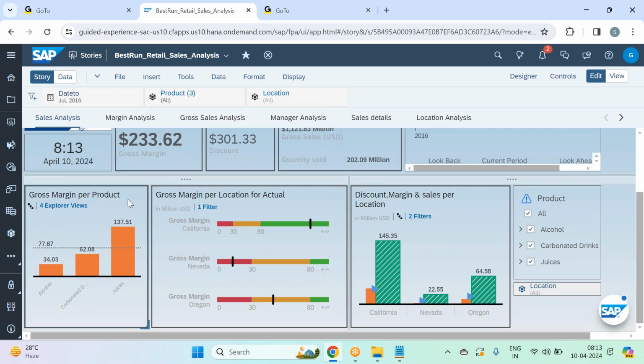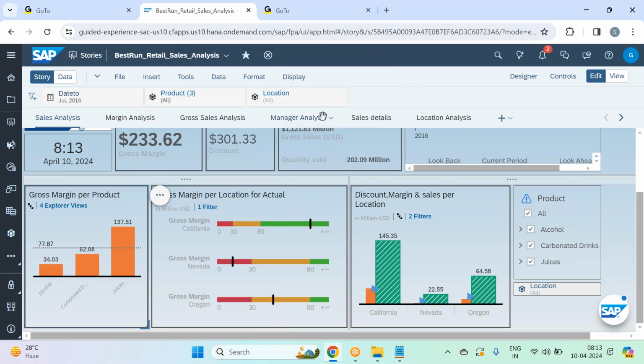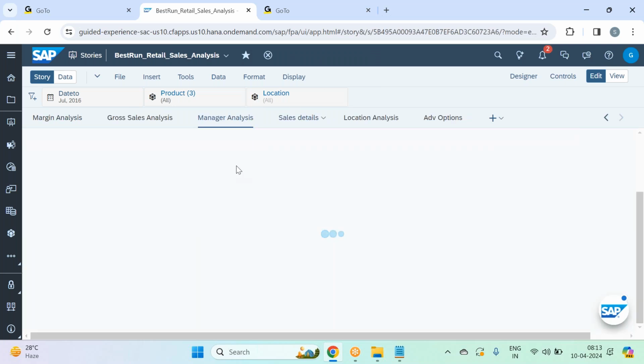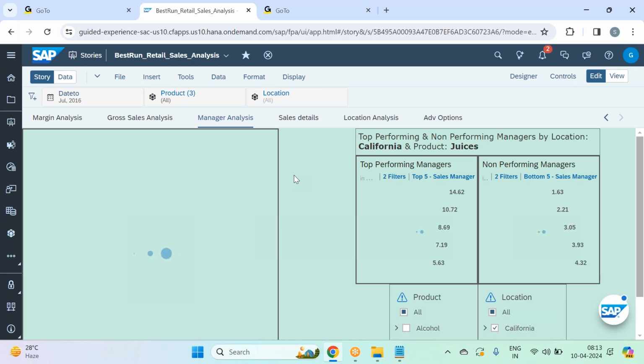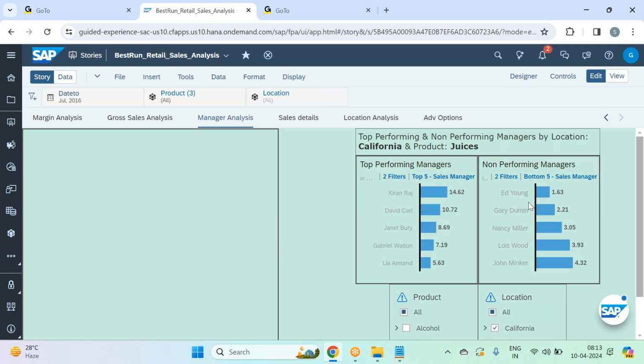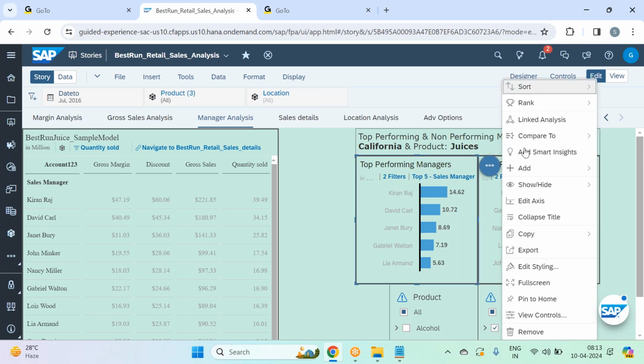Even in the widget level options also, guys, here you see we did the sorting. Okay, we applied rank parameters, right? You see here, the manager analysis, I applied rank parameters. The top 5 and bottom 5, this is based on rank parameter. Here we have a sorting applied on quantity sold. Here you see this is sorting applied on quantity sold. Okay, applied rank parameters.